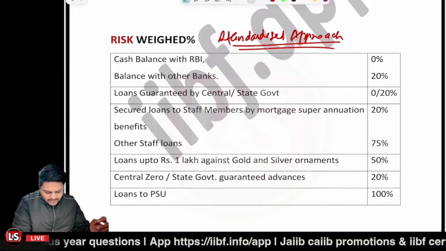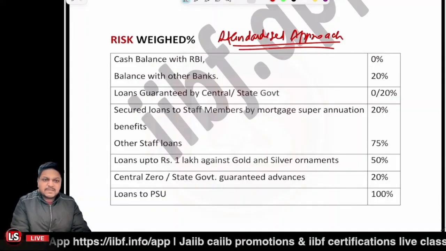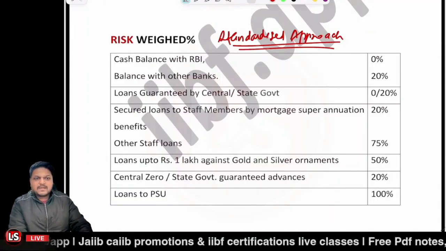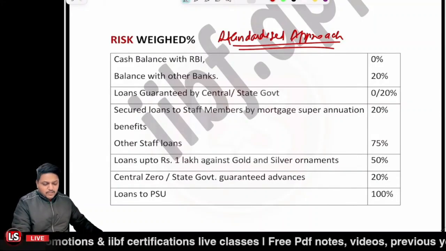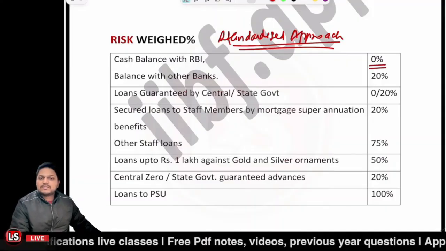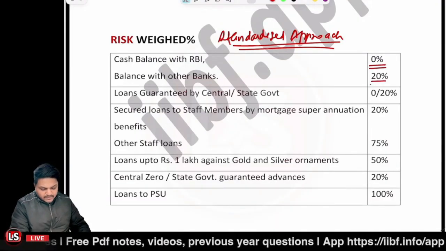First of all, if you are having any cash balances with the Reserve Bank of India, in that scenario, the risk-weighted asset percentage is 0%. And if you're having balances with other banks, then it is 20%.